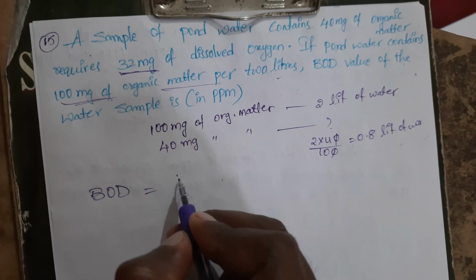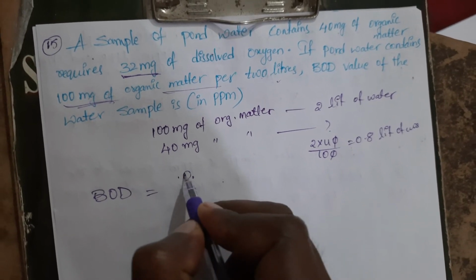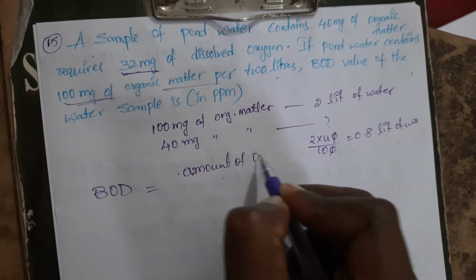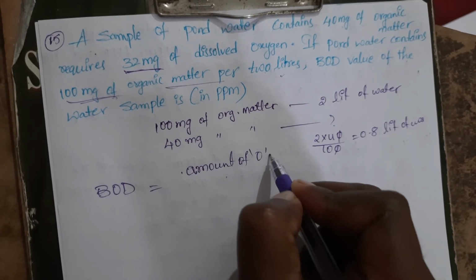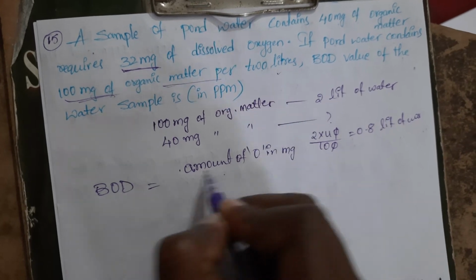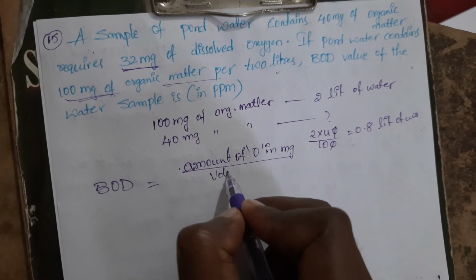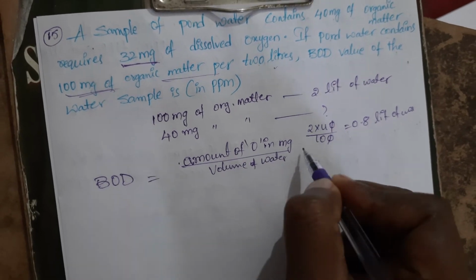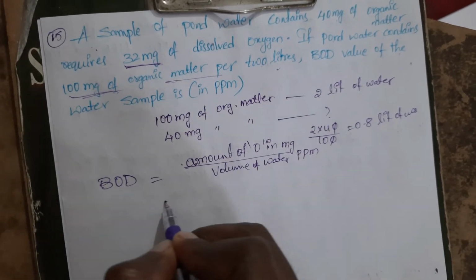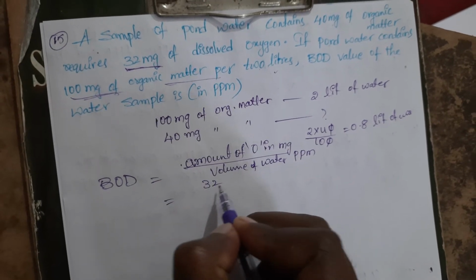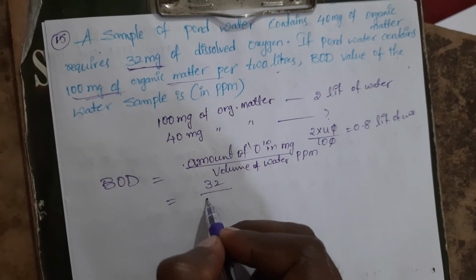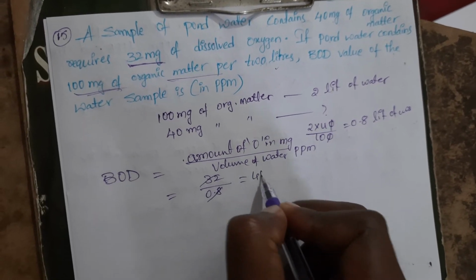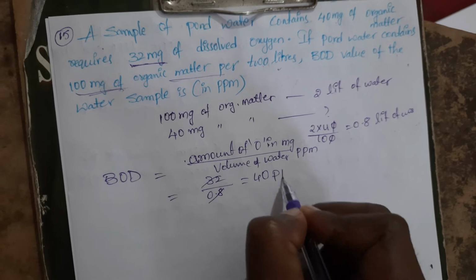The amount of oxygen dissolved in milligrams by volume of water, so that we will get in terms of ppm. Amount of oxygen is how much? 32 milligrams by 0.8. So 32 by 0.8, it will be 40 ppm. Is that clear?